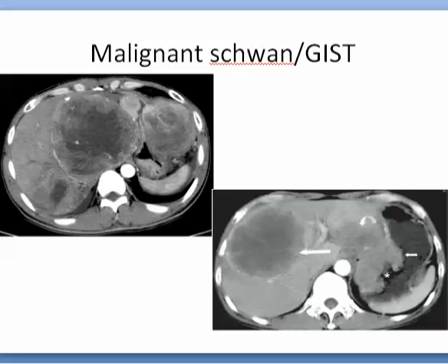This is a malignant schwannoma or GIST, a large mass with central necrosis and hemorrhage, and here is the arterial phase. Early, there is no enhancement or minimal enhancement. Here is the equilibrium phase, and we'll start to see some generalized enhancement of the tumor, characteristic of schwannoma. Early minimal, and in the delayed or equilibrium phase, more enhancement is seen in schwannomas.